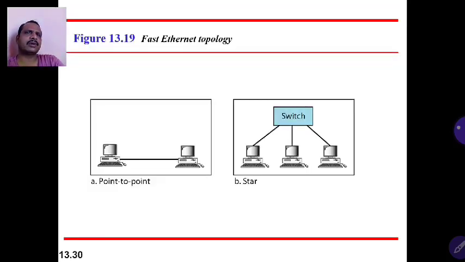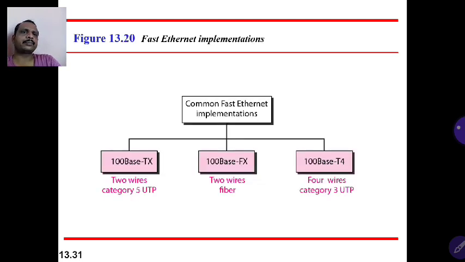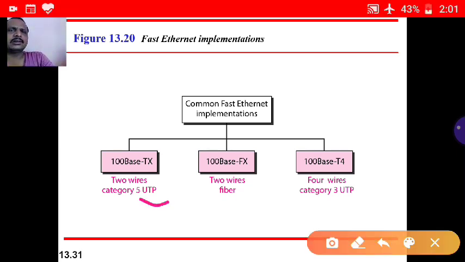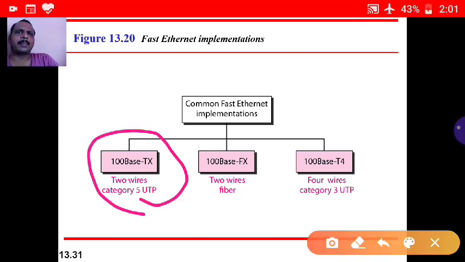Let me see what the Fast Ethernet implementations are. We use point to point topology, and star topology here. Common Fast Ethernet implementations are 100Base-TX, 100Base-FX, and 100Base-T4. In 100Base-TX, the 100 indicates 100 Mbps speed, Base indicates baseband digital signal, and TX indicates twisted pair cable.